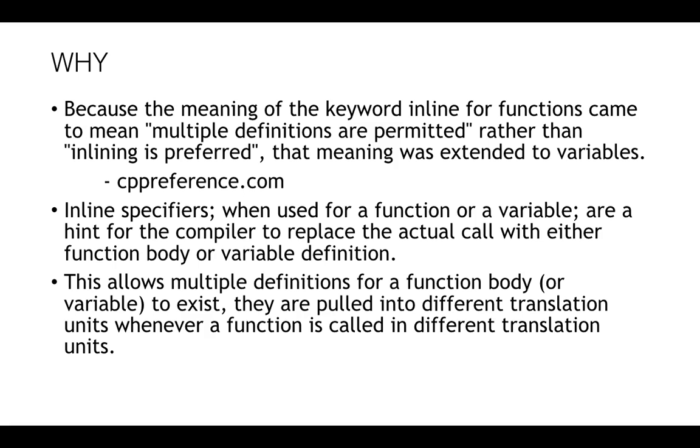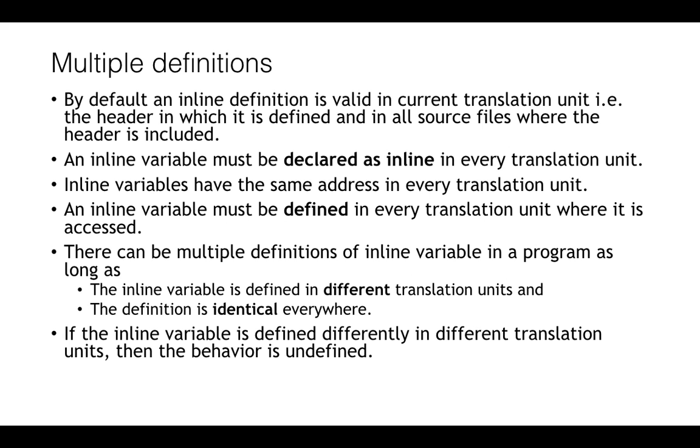Inline, when used for a function or variable, is a hint for the compiler to replace the actual call with either the function body or the variable definition. Thus, now multiple definitions are allowed for a function body or a variable to exist, and they are pulled into different translation units whenever a call is made. Multiple definitions, let's discuss them in more detail because that's a little trickier for inline variables.